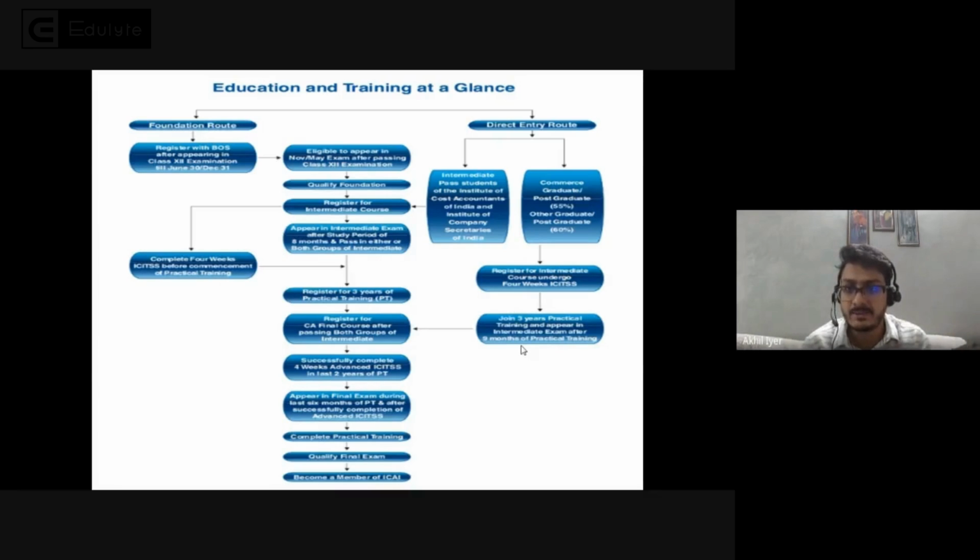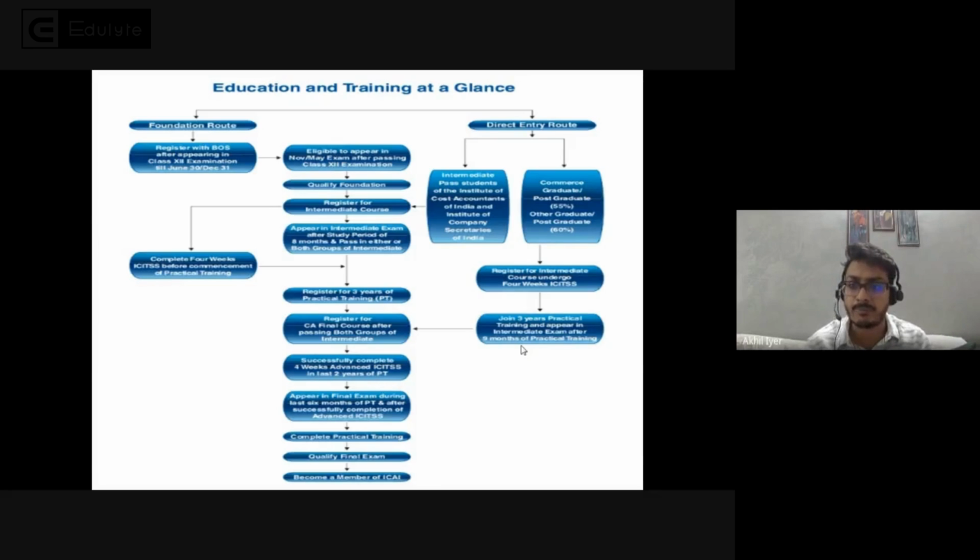You get 8 months to prepare for your inter examination. After you give your inter examination, if you clear both the groups, nothing like it. But if you clear one group, then also you can start your practical training. So you don't have to wait till you complete your examinations to start your training. You can enroll for the training and get started.